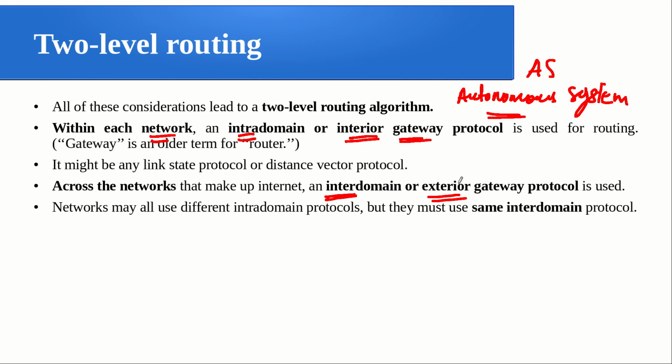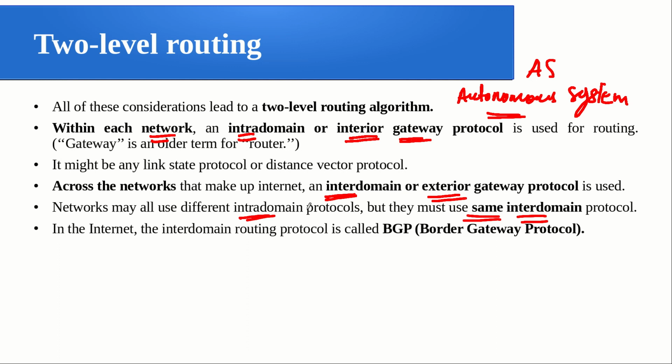Networks may all use different intra-domain protocols. From one network to another, the intra-domain protocol may vary, because that is something just for that network, right. So that is not depending on others. But if you look at the inter-domain routing protocol, that is mostly the same, because it is to be deployed over the entire internet, right. In the internet, many inter-domain routing protocols were suggested, and the popular one we are using currently is called BGP, the Border Gateway Protocol. So we will see how this is working.